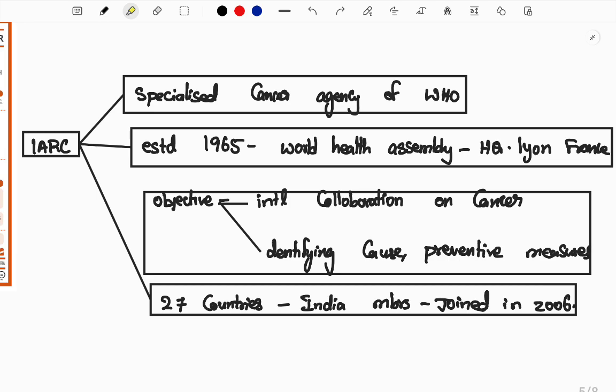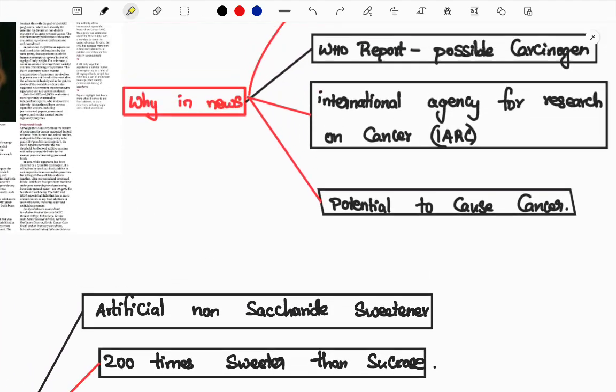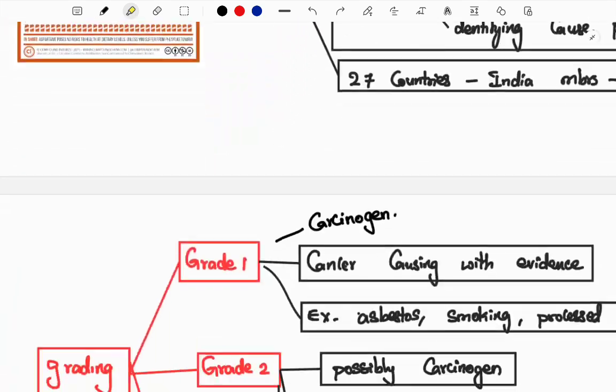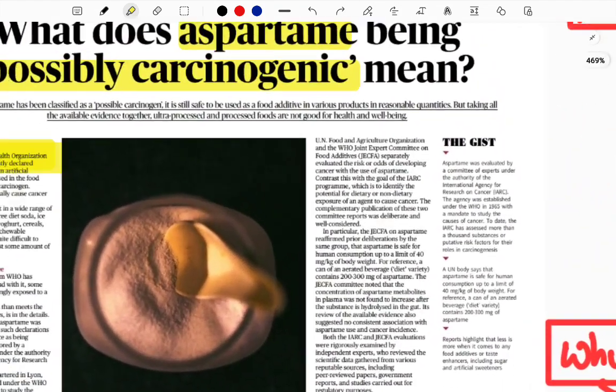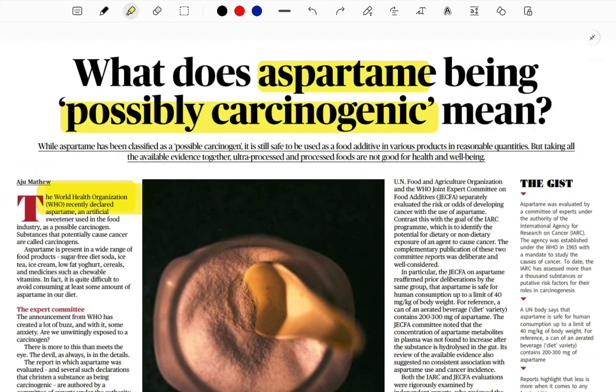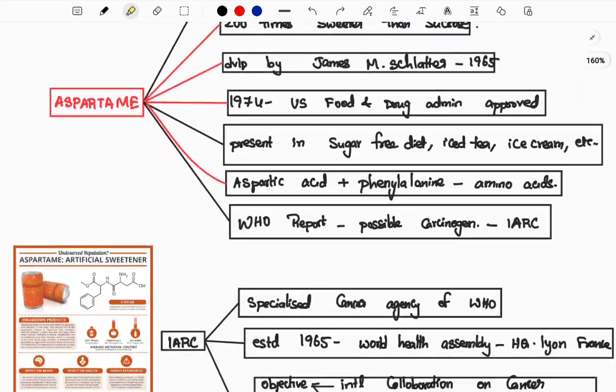The main objective of this international agency is international collaboration on cancer, and also identifying the causes and preventive measures, how I can prevent cancer. Also, 27 countries are members of it, and India joined as a member in 2006. If India is a member, you need to know that agency for sure. So you can see here the International Agency for Research on Cancer. You understood this one. Now I need to make you understand what this possible carcinogen is, and how it can be called a possible carcinogen. Let me take you there.